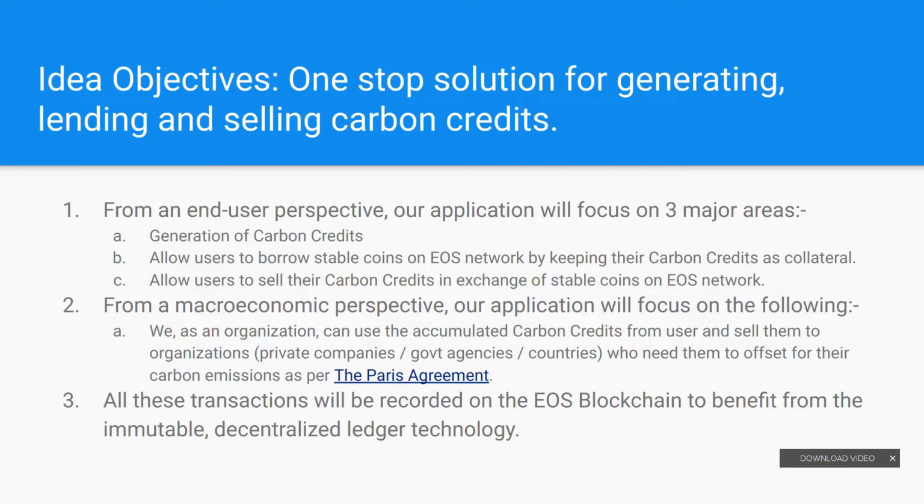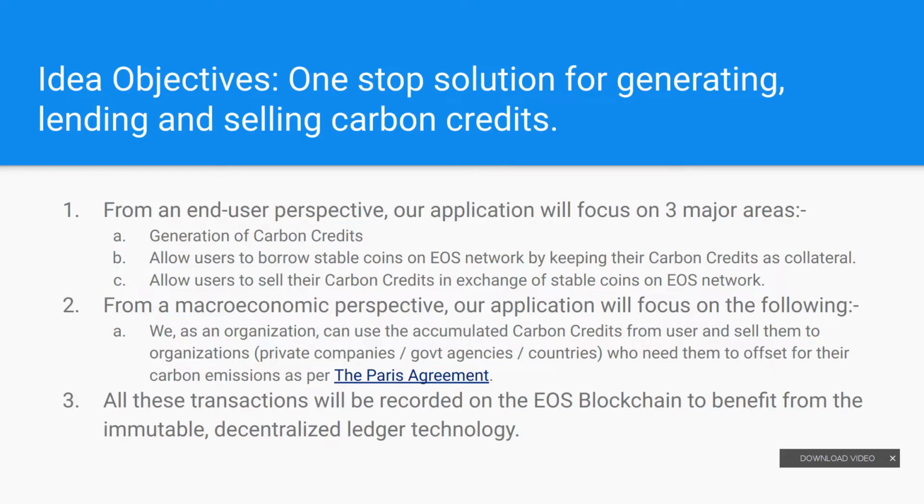And the other major aspect, from the macro perspective, is that our application will focus on the following. We as an organization can use accumulated carbon credits from the users and sell them to organizations, be it private companies, government agencies or countries, who need them to offset their carbon emissions as per the Paris Agreement. And as this hackathon is powered by EOS blockchain, all these transactions will be recorded on the EOS blockchain to benefit from the immutable and distributed ledger technology.